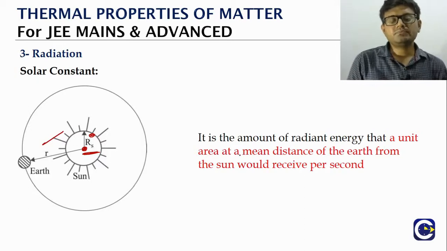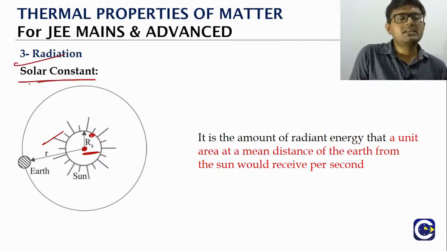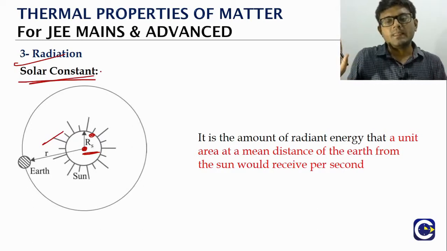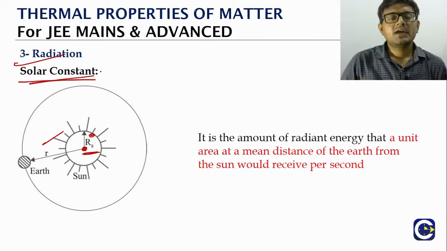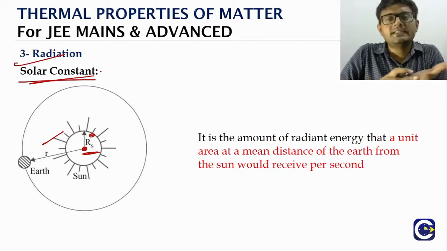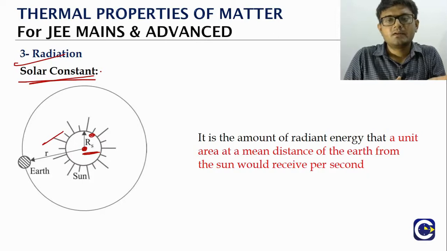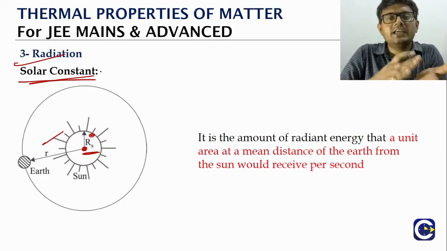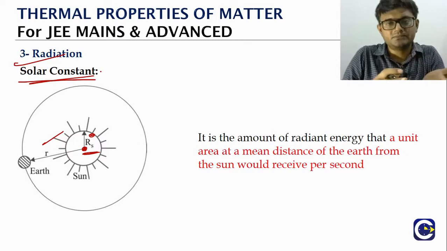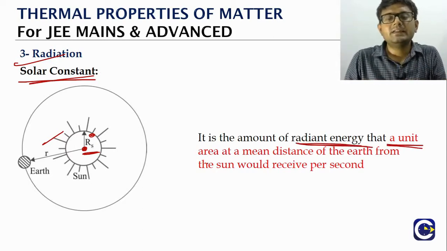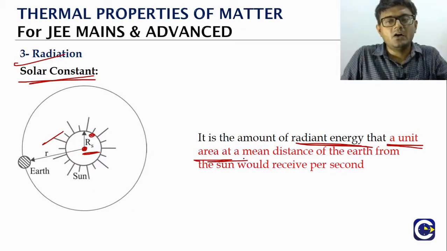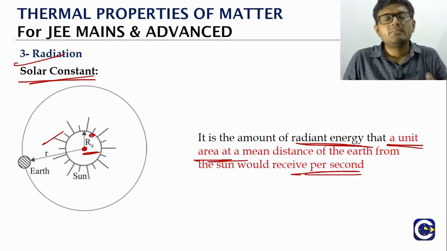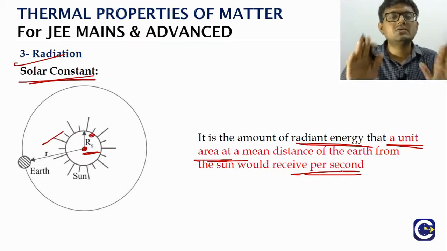Now the definition of what is a solar constant. It's a very simple thing. If you take unit surface area on the earth, what is the amount of radiation power that is incident on the earth? Now where is it coming from? Of course it is coming from the sun. So in simple terms, it is the radiant energy that is falling per unit area on the earth per 1 second. Basically radiation power per unit area. That is what we will be calling the solar constant.